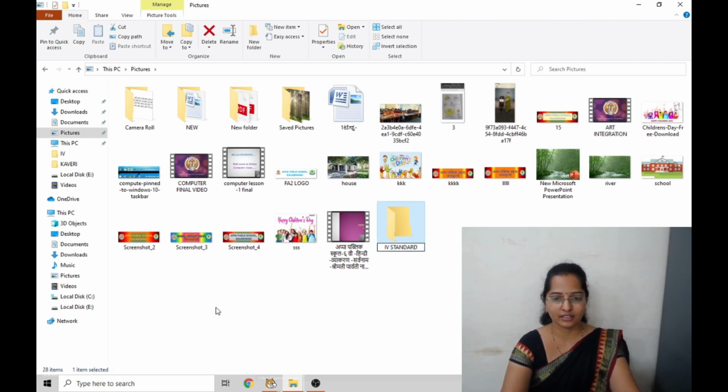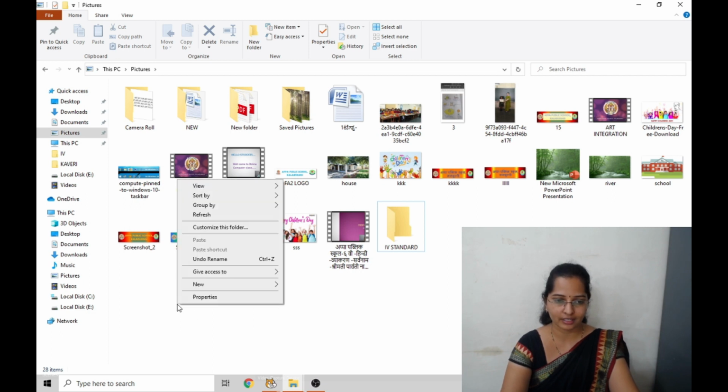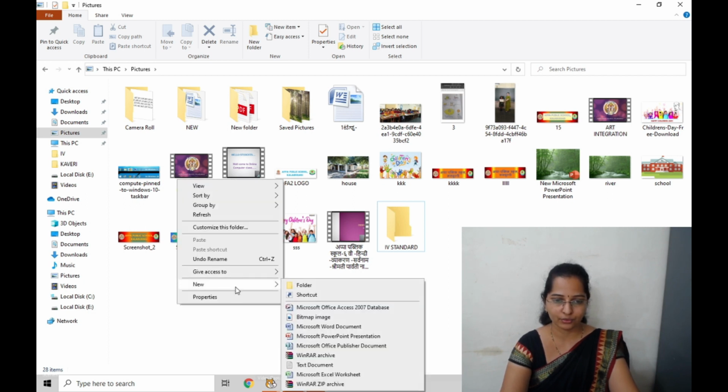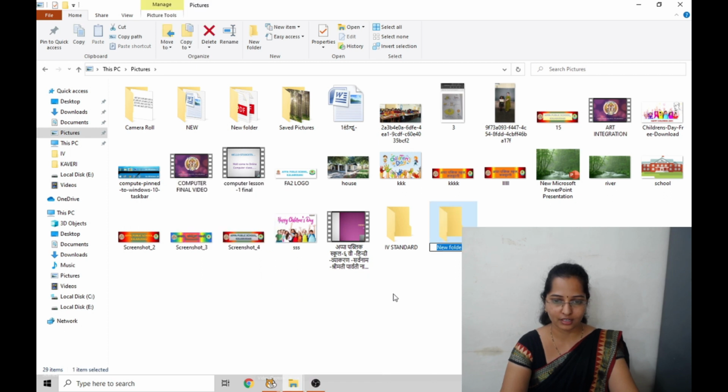Now again click somewhere. Done. The new folder has been created on 4th standard name. Can I show once again how to create a new file or a folder? Right click, click on new, click on folder. Done. This is how we can create a new file or a folder.